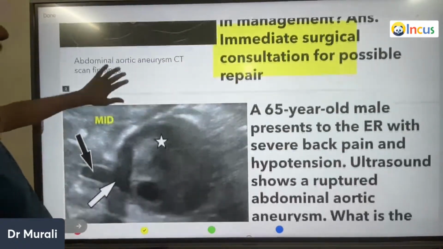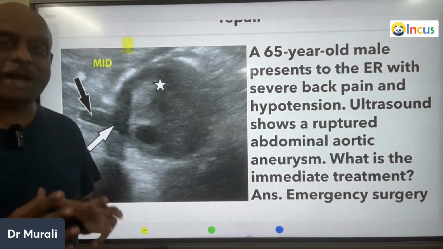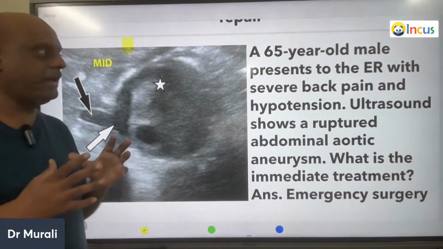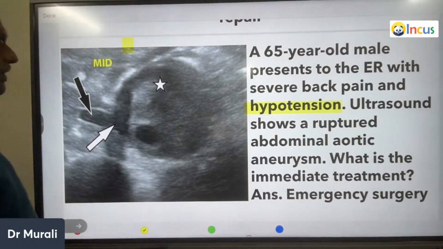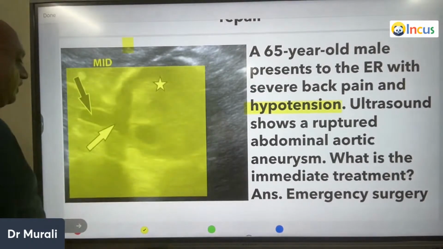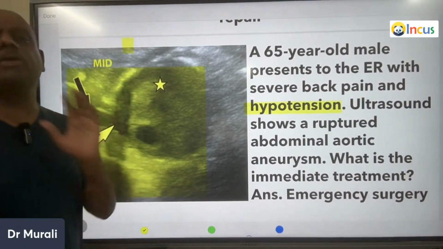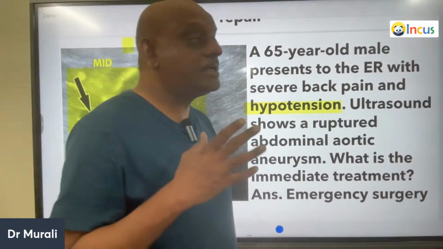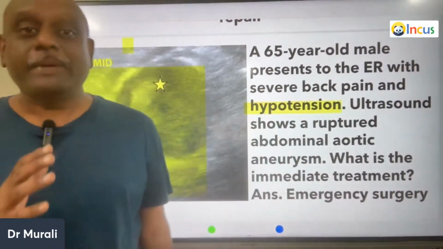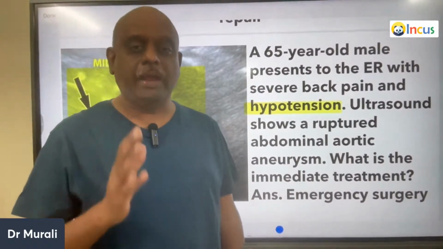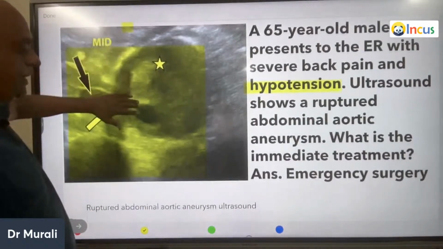Now, doctor, a 65-year-old male presents with severe back pain. He also has hypotension. And what you are able to see here is a ruptured abdominal aortic aneurysm on ultrasound. So this is a surgical emergency, and the treatment of choice would be emergency surgery for a ruptured abdominal aortic aneurysm, is what you have to remember.